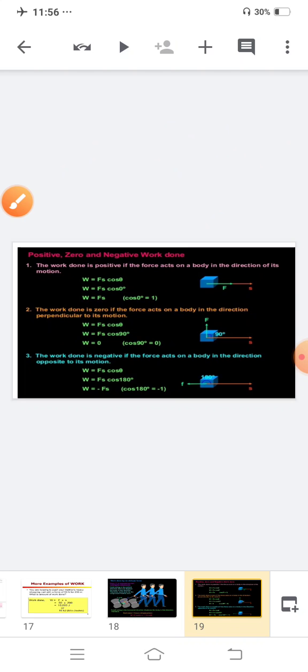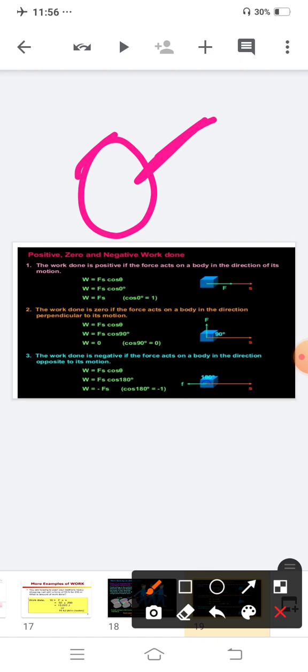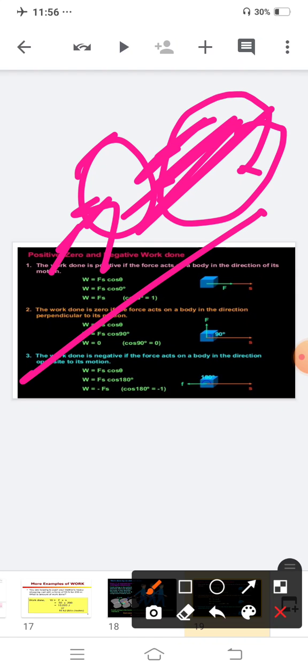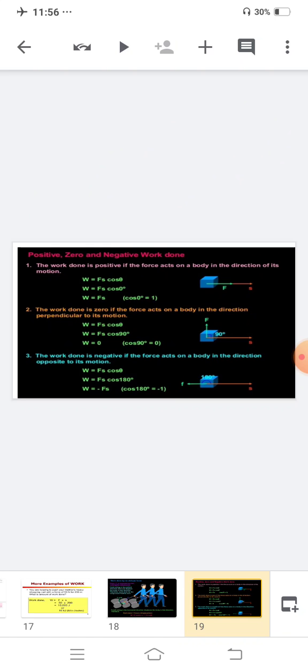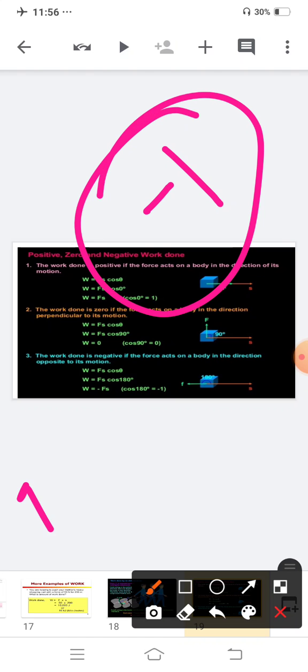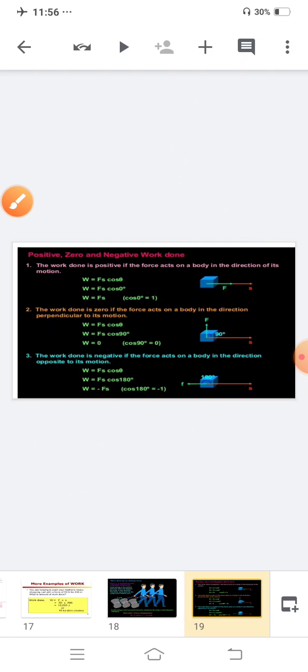Clear? And for example, if you are applying force from this side, so the body should move this side, but the body is not moving this side, the body is moving the other side. So in that case, cos 180, the value of cos 180 is minus 1. So the formula is W is equal to minus Fs. Understood?